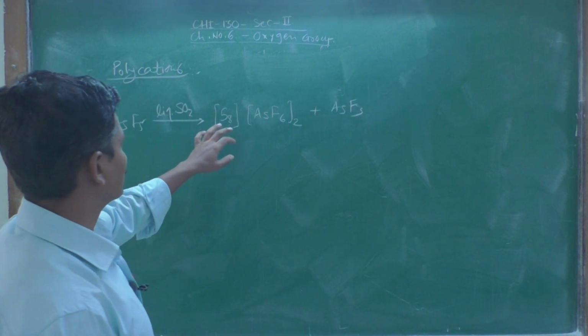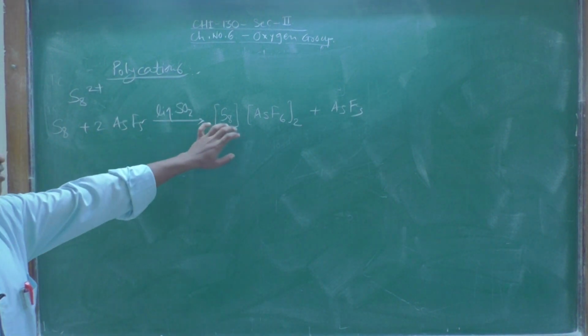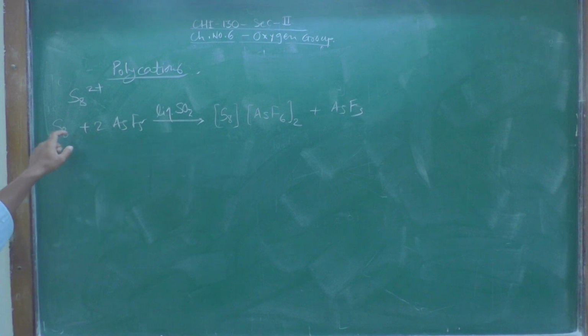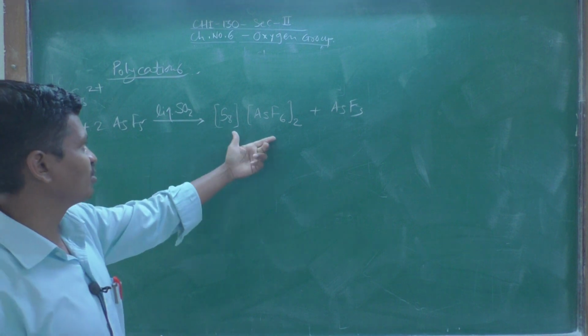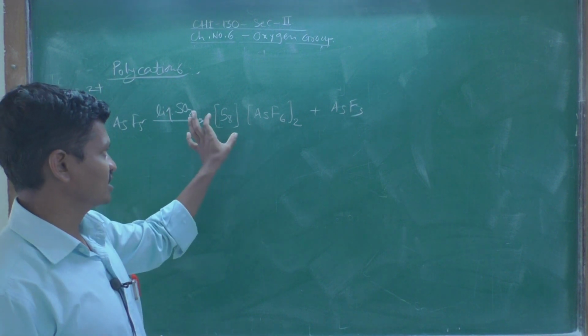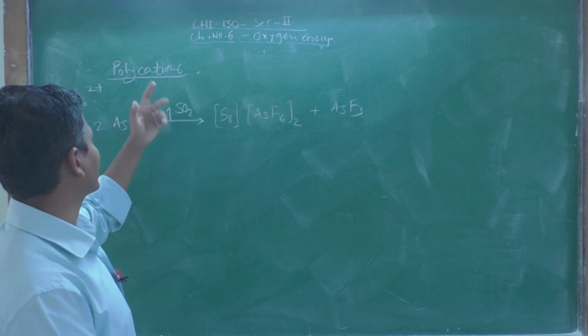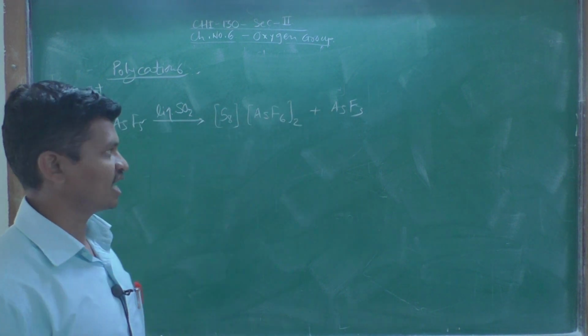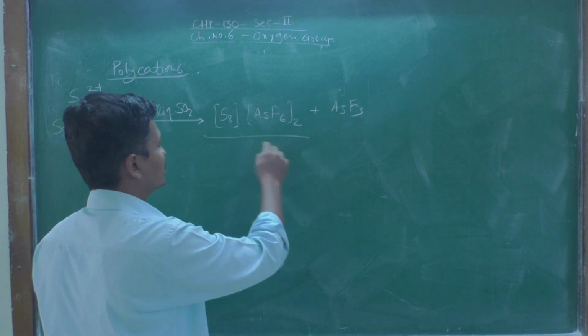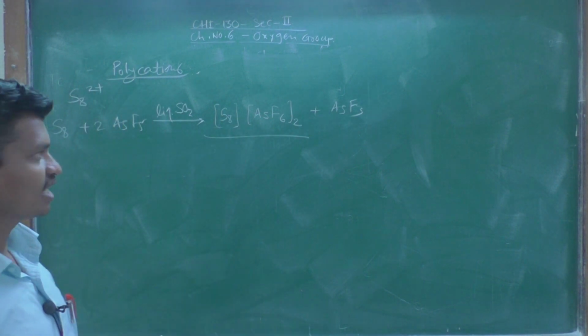So this is the compound formed by the reaction of this S8 with AsF5. And in this compound, this S8 is existing as a dication, and this AsF5 is existing as a dianion. So that is why in this compound this S8 is existing in dicationic form.